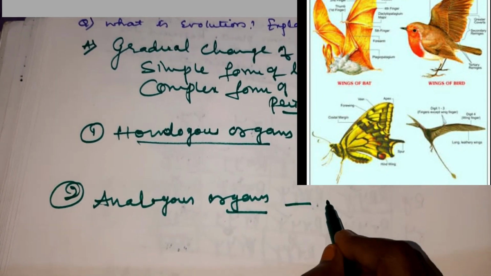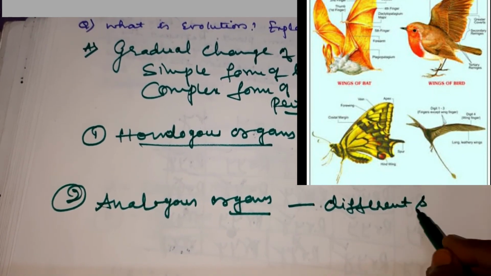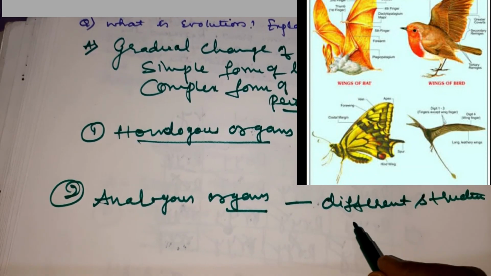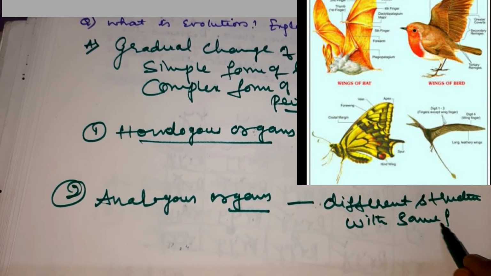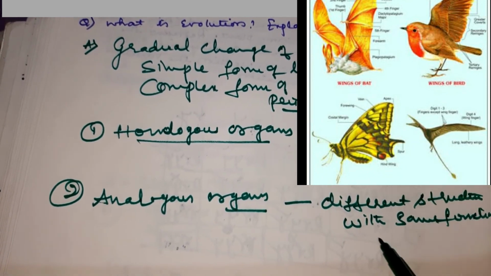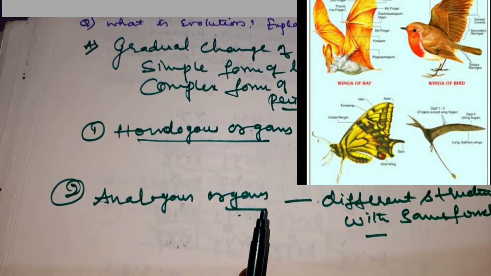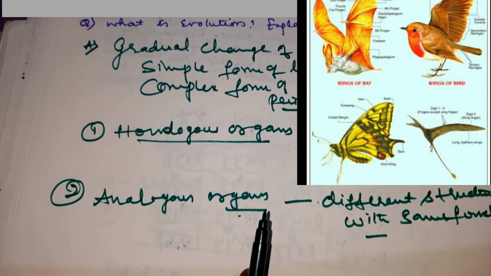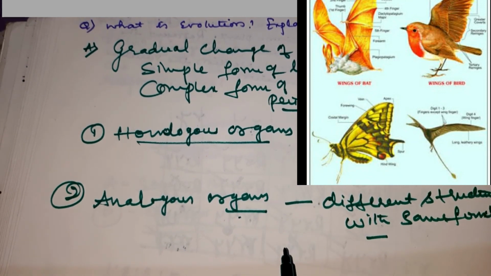So here you have to write different structures with same functions. We call it as what? Analogous organs. You can give the examples of wings of butterflies, wings of birds, wings of bat.